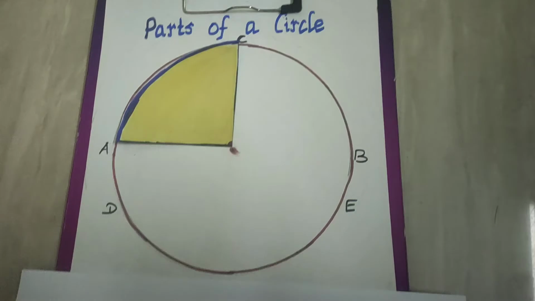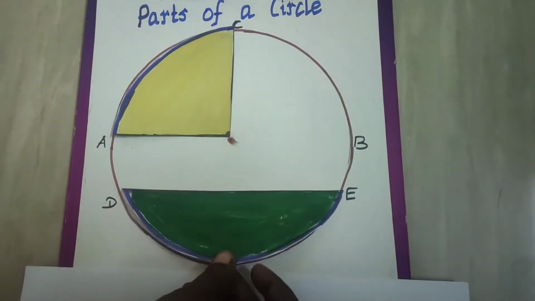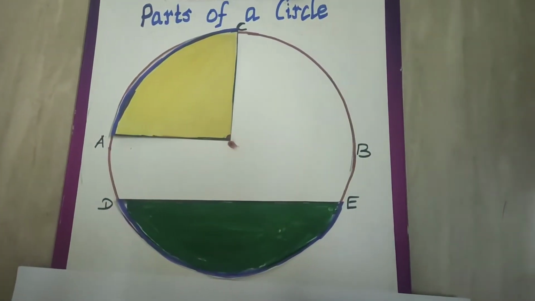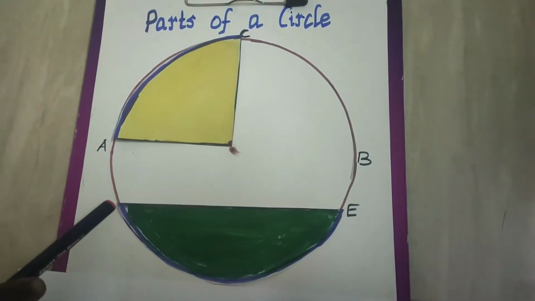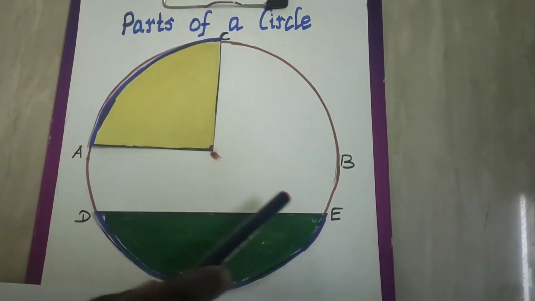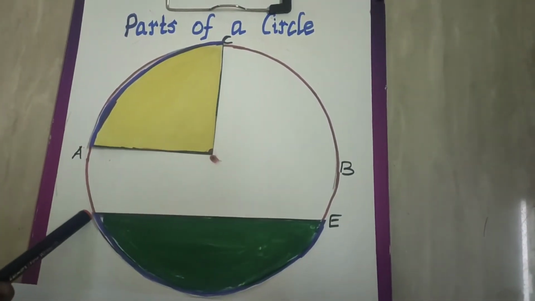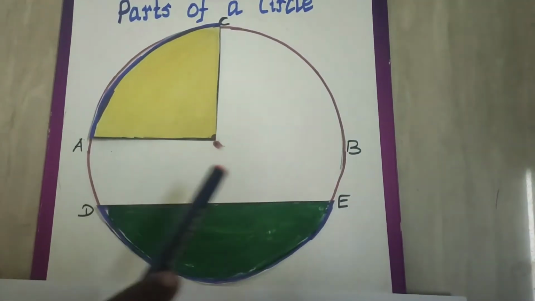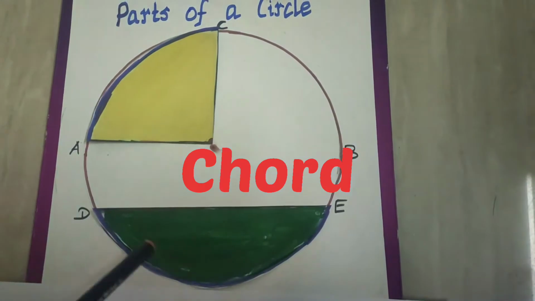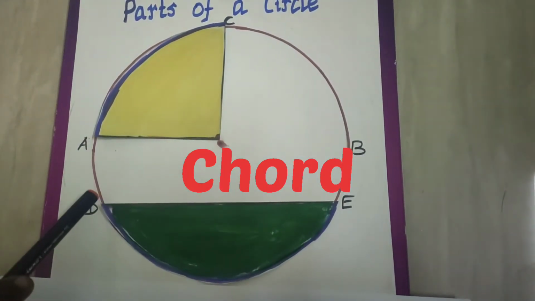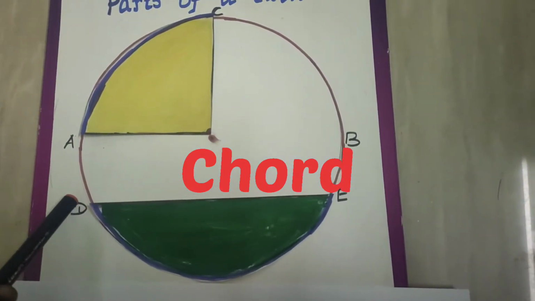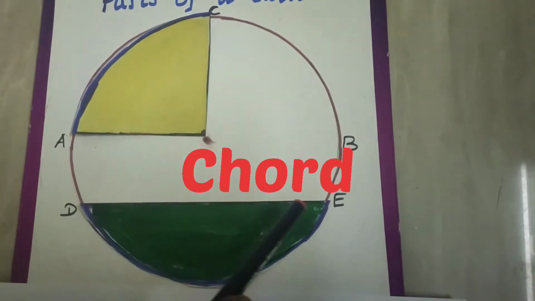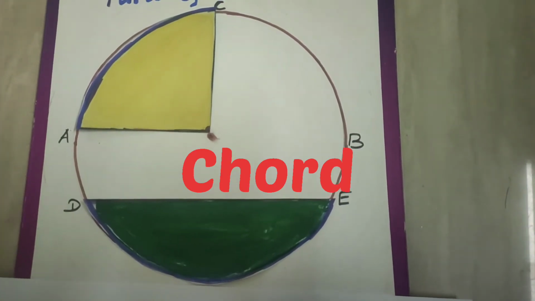Now second one. This is the line segment. The line segment whose ends, you see here, there is one end and here is another end, whose end points lie on the circle is called as chord. Okay children, so the line segment whose ends lie on the circle is called as chord. The next part.